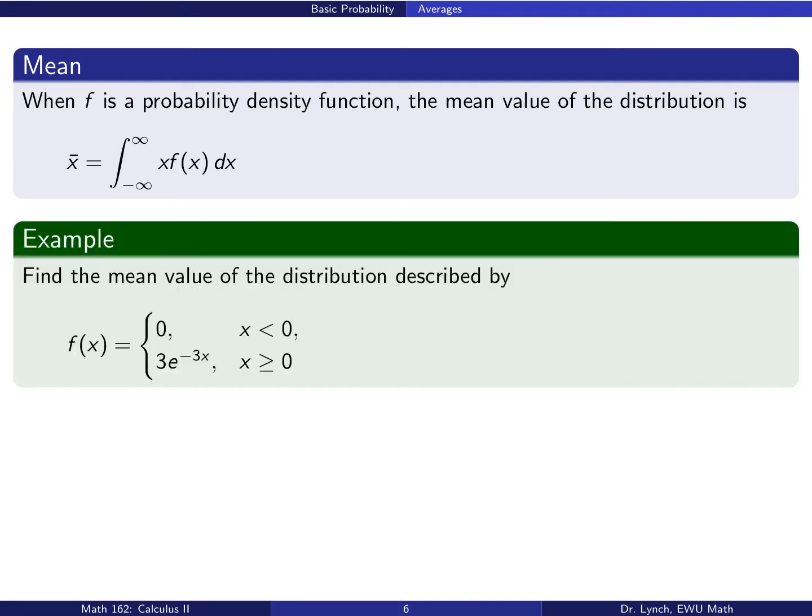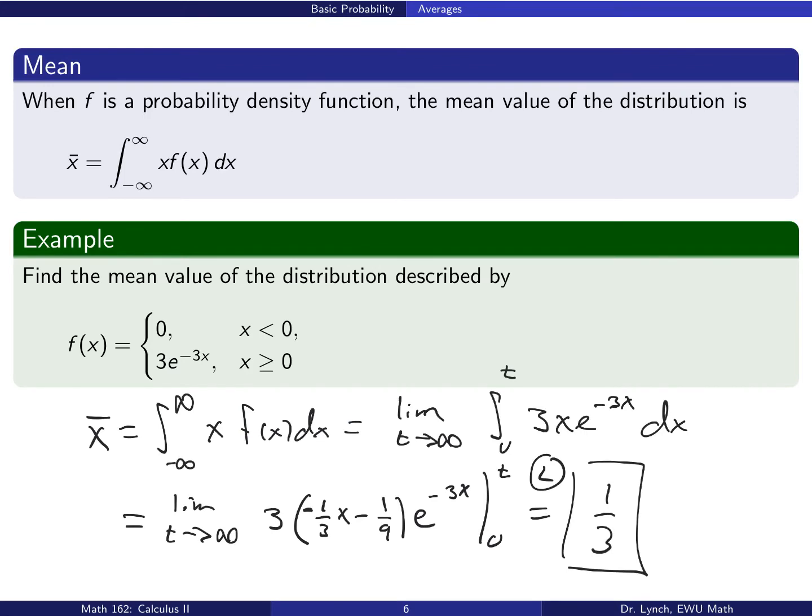So here's an example. Let's go ahead and find the mean value of this distribution. Now, I've left off a lot of the details here, but we know that the mean value is given by the integral from minus infinity to infinity of x f of x dx. This, of course, can be expressed as the limit of a well-defined definite integral from 0 to t.